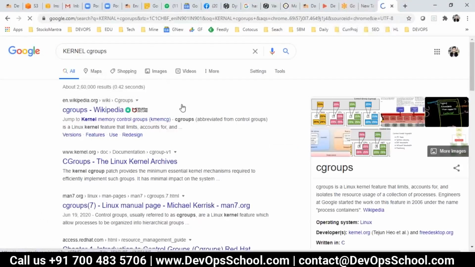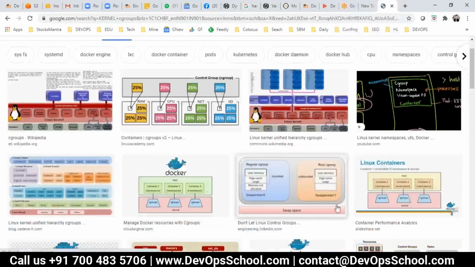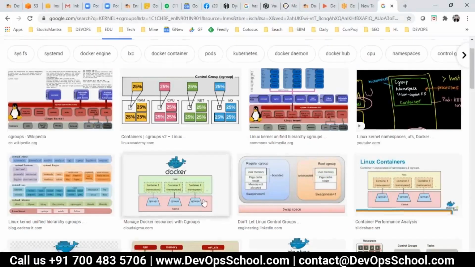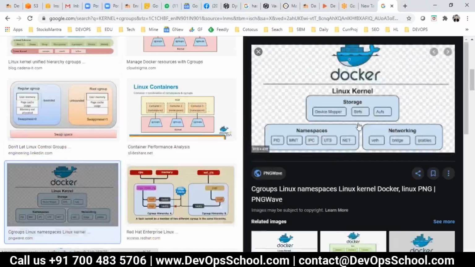I do lots of spelling mistakes, by the way, don't mind. Here I go to the images. Not one image is complete, but you can make out something here.